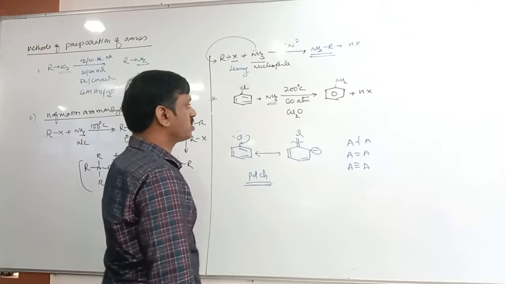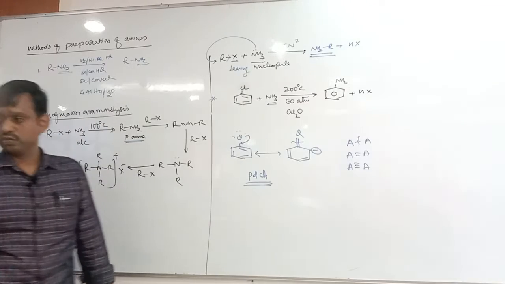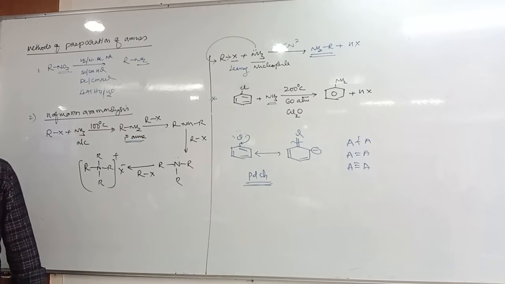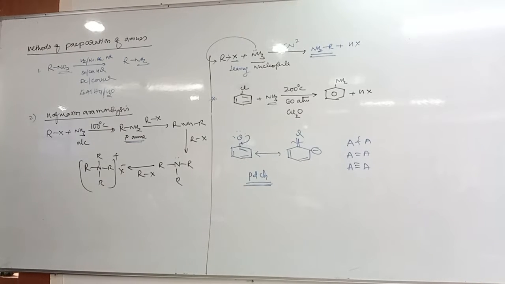Haloarenes are less reactive than haloalkanes towards nucleophilic substitution reaction.